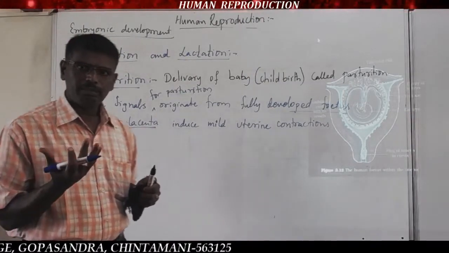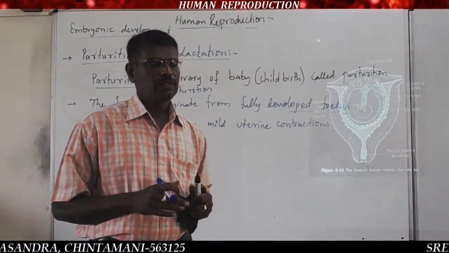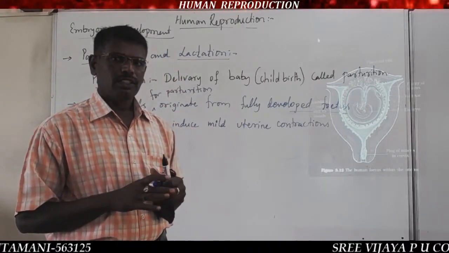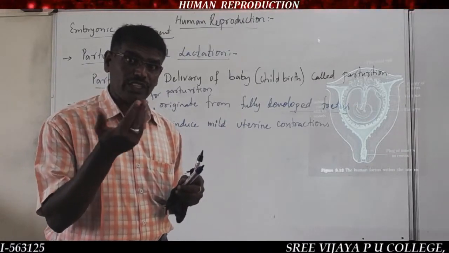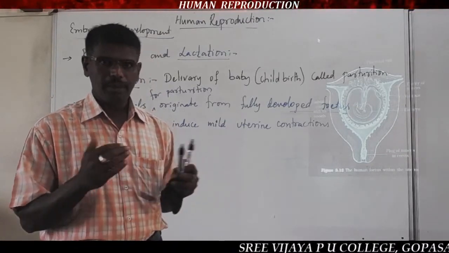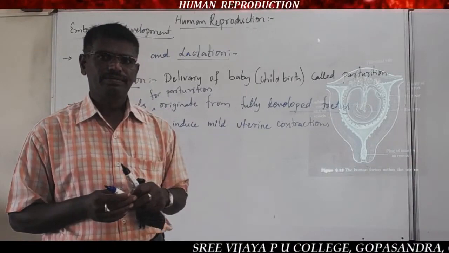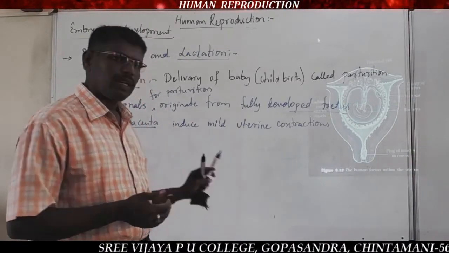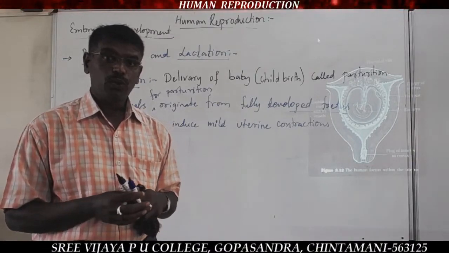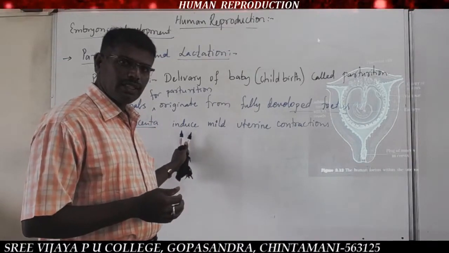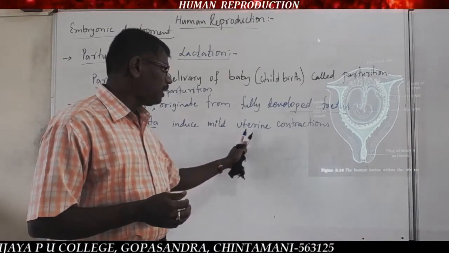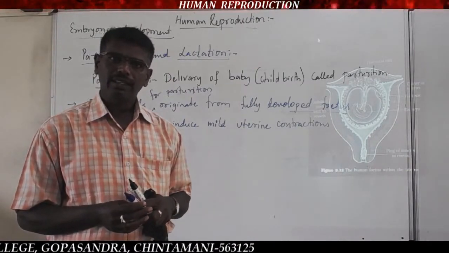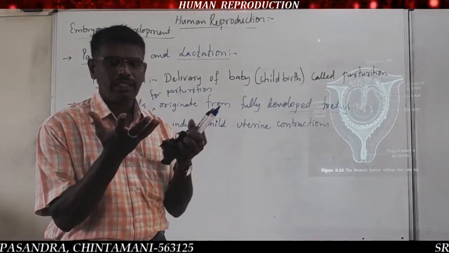So when the baby is completely developed in the womb of the mother, the baby originates the signal. The signal comes from the baby, and that signal even originates from the placenta. So both originate signals and induce mild uterine contractions.